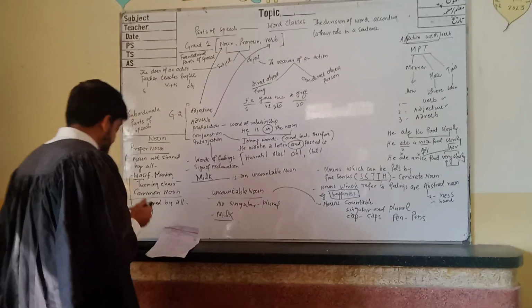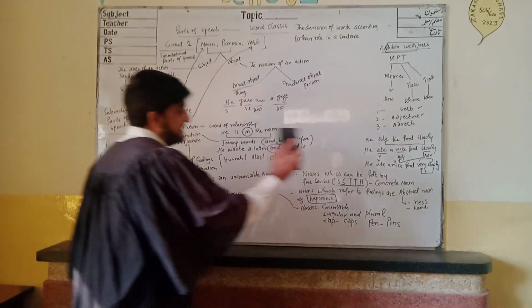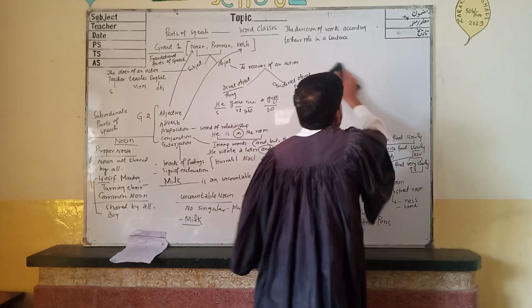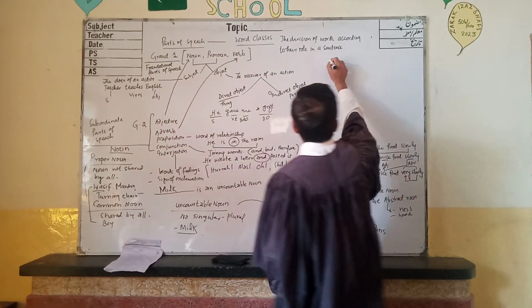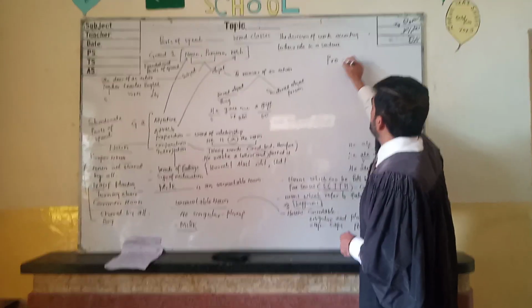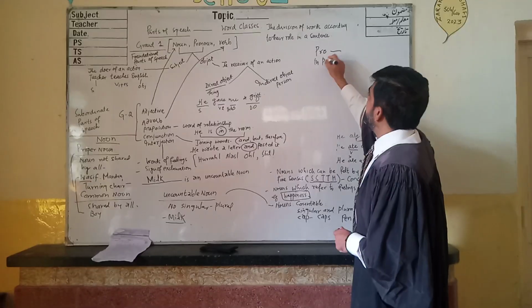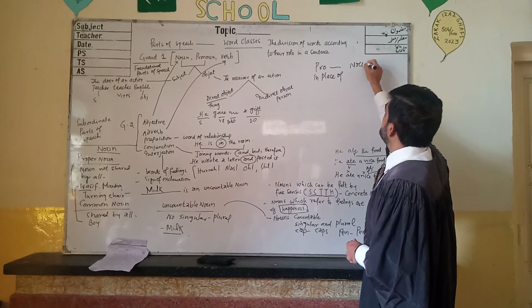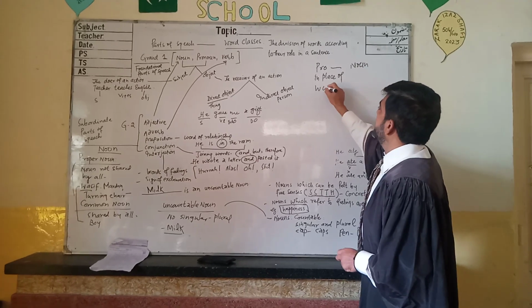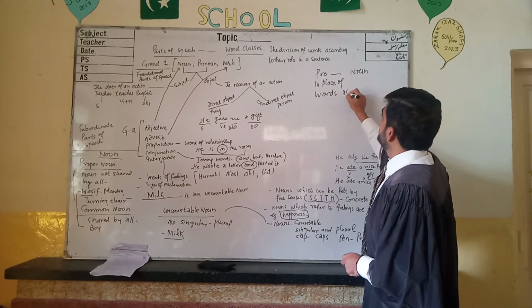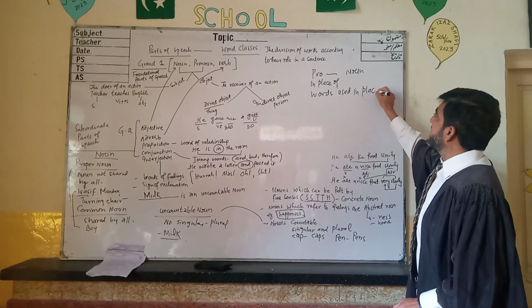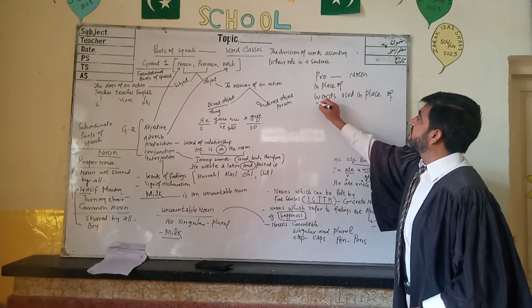Identify the pronoun type means pronoun is a word used in place of noun. Pro means in place of, and noun means noun. So words used in place of nouns.